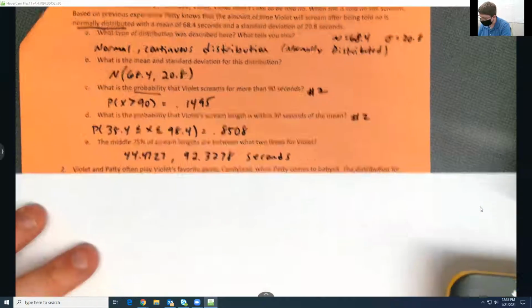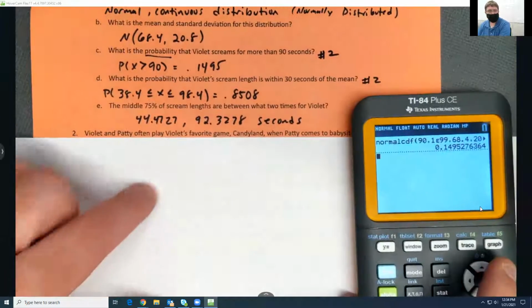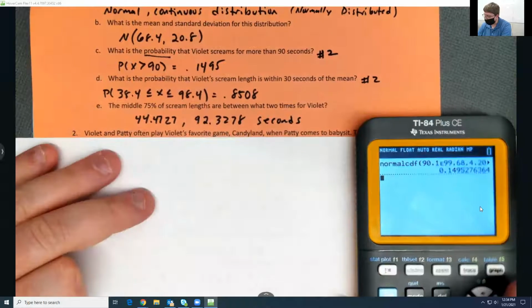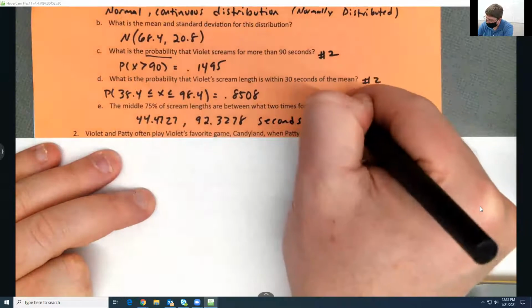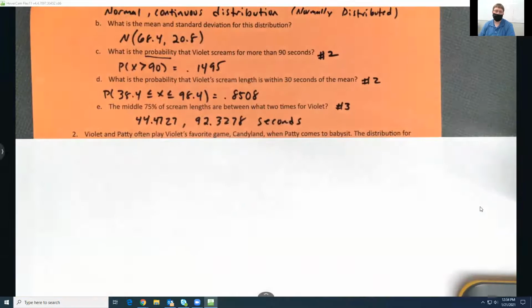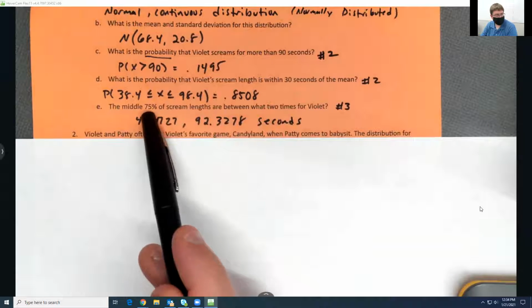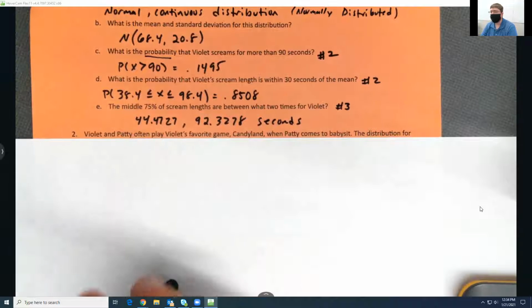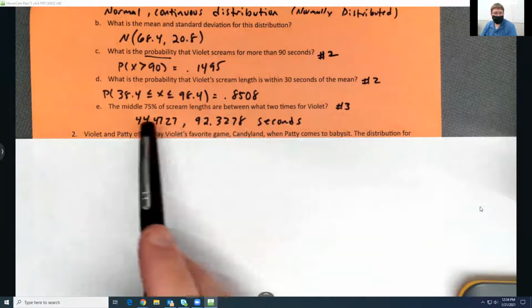And then last one, the middle 75%. So in my calculator, I'm going to use option 3 on this one because I want to know an X value or X values. And so the area needs to be 0.75. Don't type it in as an actual percentage. It'll cuss at you. And then I just wrote it like this.